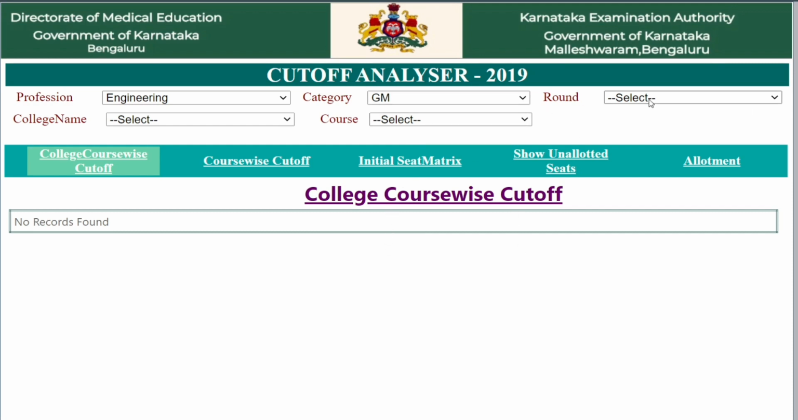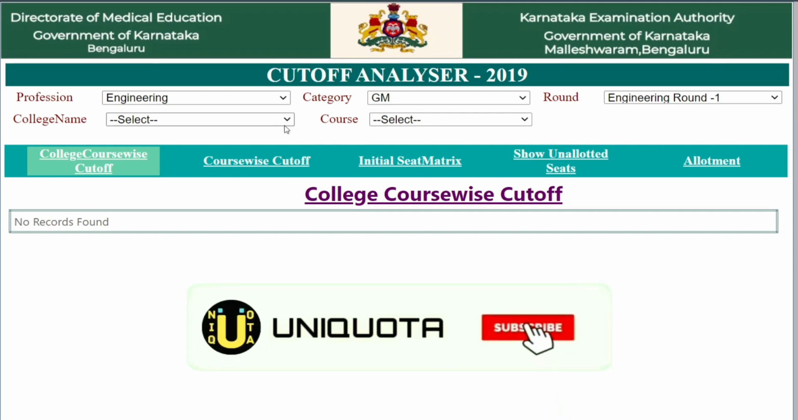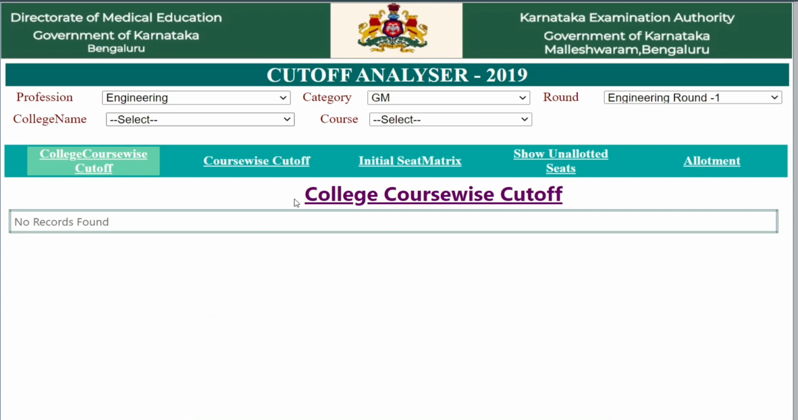And the round. Since KCET option entry and counseling will be given in 2 rounds, there is engineering round 1 and engineering round 2 here. First of all, select engineering round 1, since you are applying for round 1 at first, you will get the minimum idea of how the colleges will put their cutoffs and you will get an outline. Then the college name.